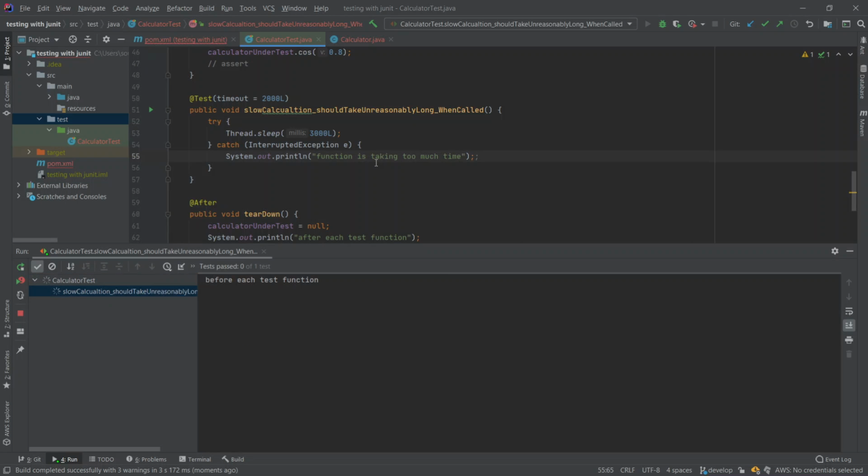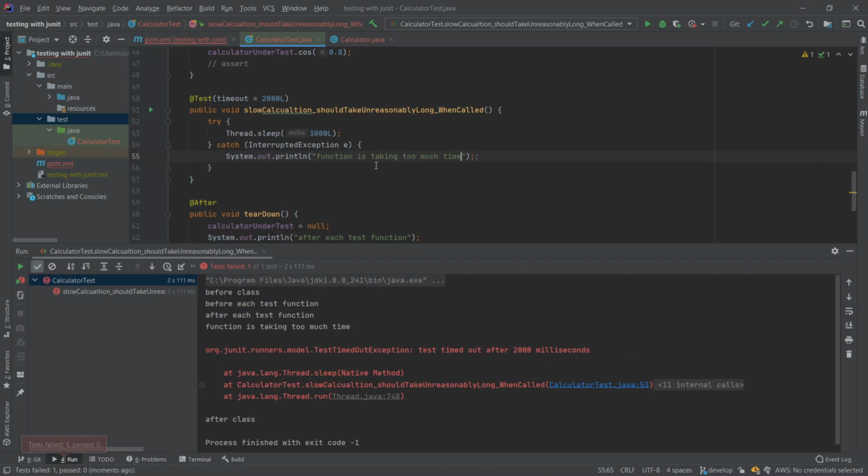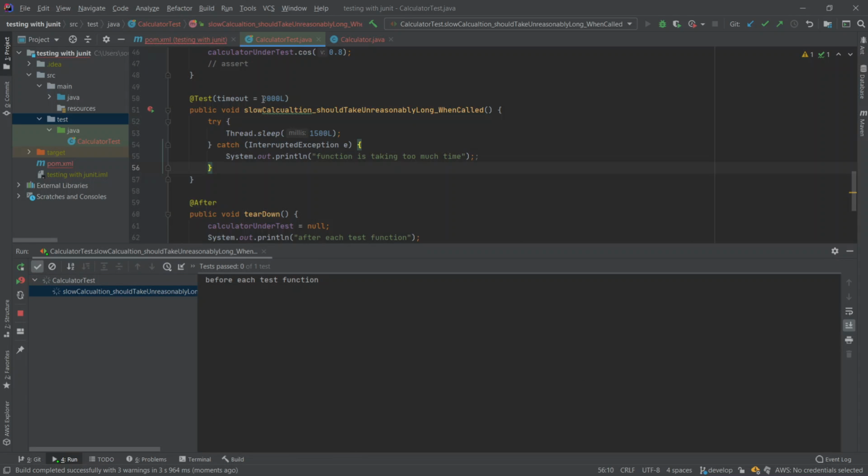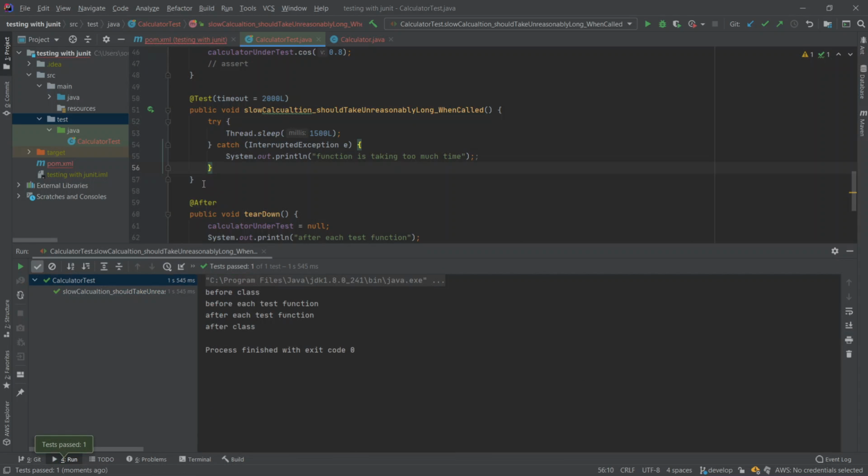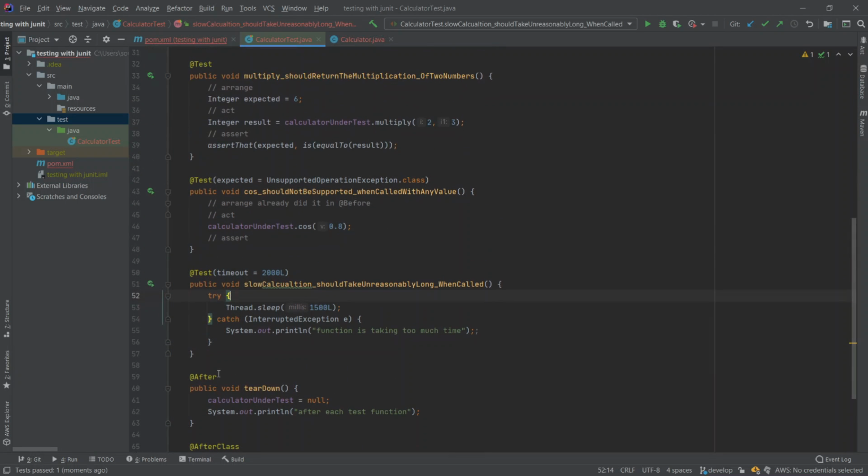So this test actually should fail because it's taking too much time, and if we make it just 1 second and a half, for example, this should work because it's taking less than the timeout. So yes, you can see that it passed.